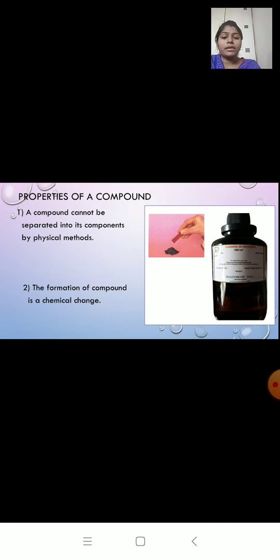The second property: the formation of a compound is a chemical change. Now here what are we doing? We take iron filings and sulfur powder and we heat them. As you start heating, a lot of heat and light is given out. So the formation of a compound involves heat. Either heat is given out or heat is absorbed. So there is some sort of reaction taking place. So we say that the formation of a compound is a chemical change.